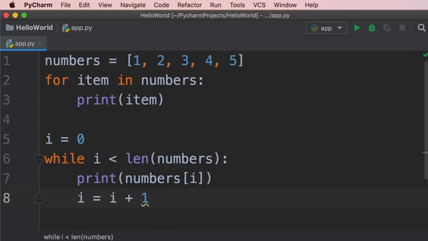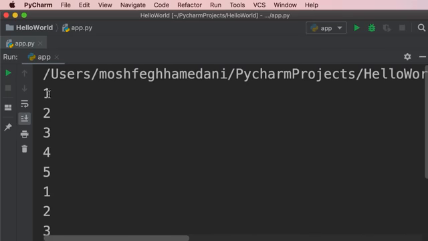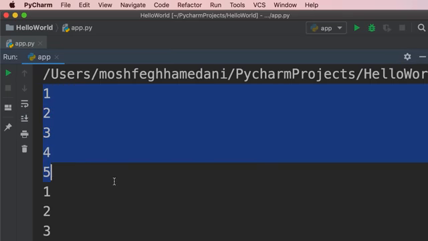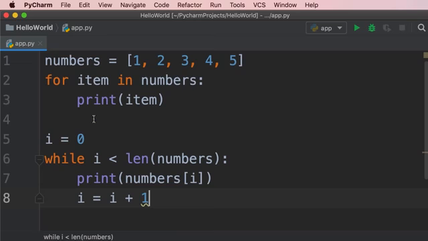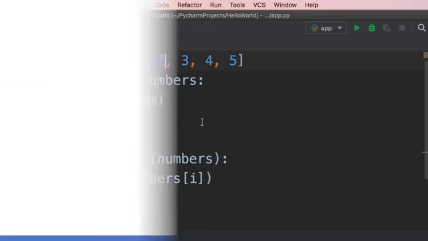Let's run the program and see what we get. So we get the numbers 1 to 5. These are coming out from our for loop. And then we get the numbers 1 to 5 one more time. These are coming out from our while loop. Now, if you compare these two approaches, you can definitely see that the implementation using the for loop is shorter and easier to understand. We don't have to use the square bracket notation. We don't have to call the len function. We don't have to declare a loop variable and then increment it explicitly. So with the for loop, in each iteration, the item variable will automatically hold one value in this list.